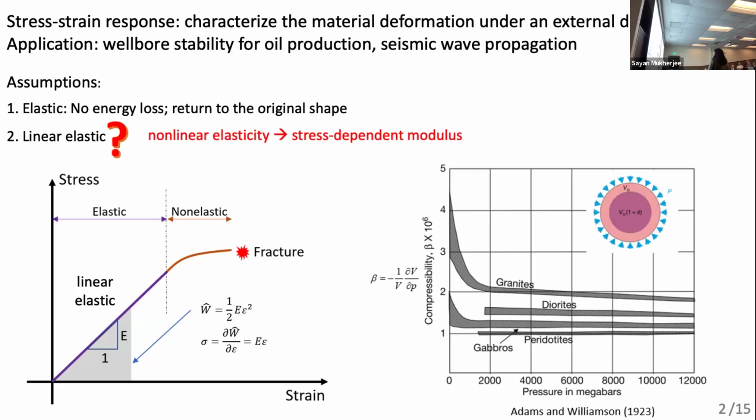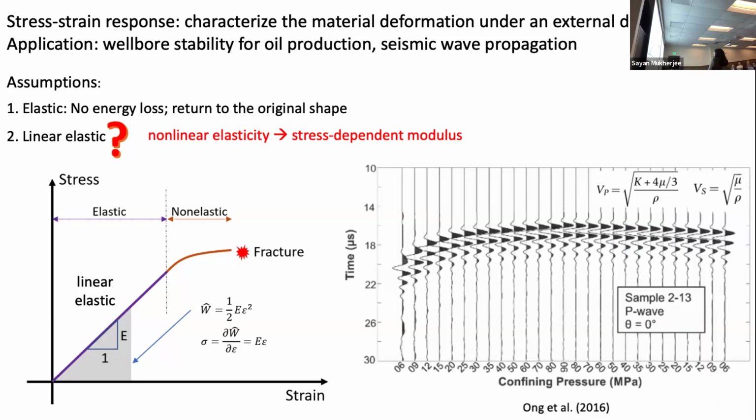Here I show you a very old paper, conducted 100 years ago, showing that the compressibility changes with the pressure. If the rock is linear elastic, then the compressibility should be a straight line, independent of the pressure. However, compressibility is highest at lower pressure, and then it levels off.